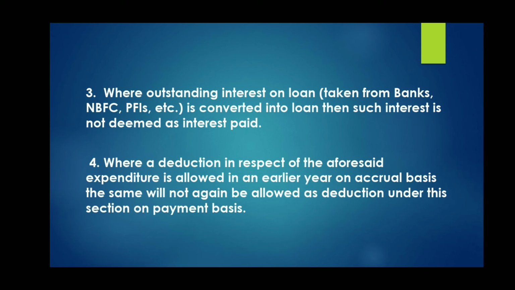So 17-18 we claimed on accrual basis, and the interest relating to 17-18 which we allowed as on accrual basis in that year, we actually paid in 19-20. Can we claim a deduction again?